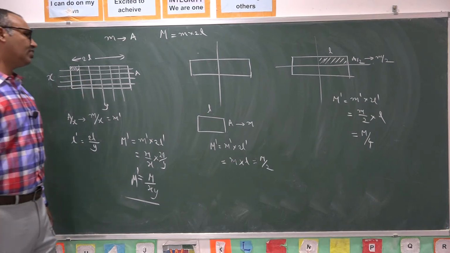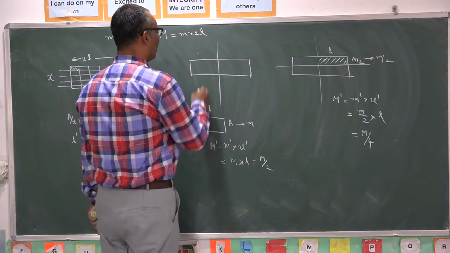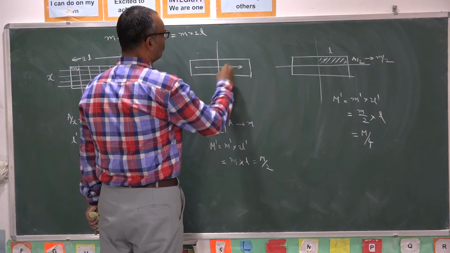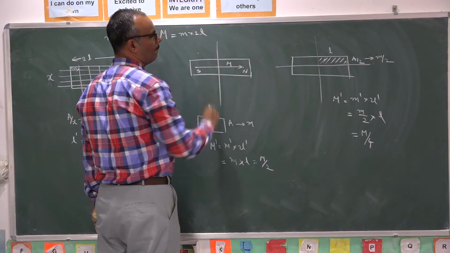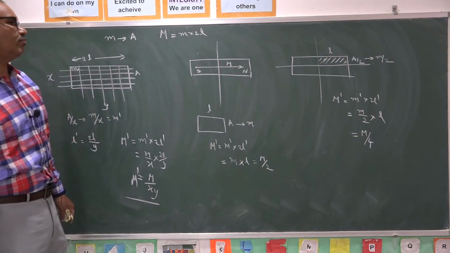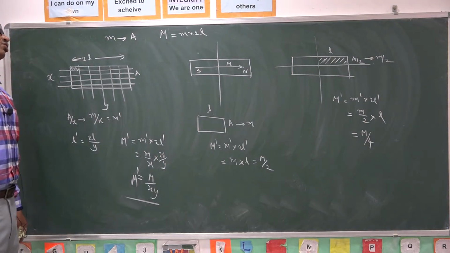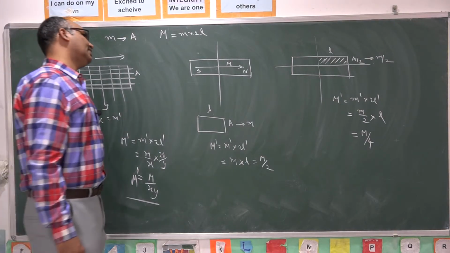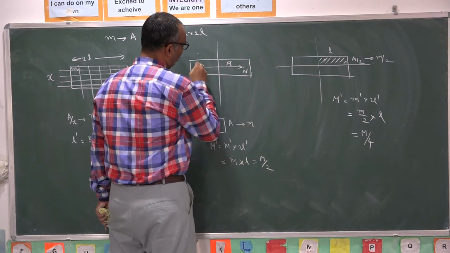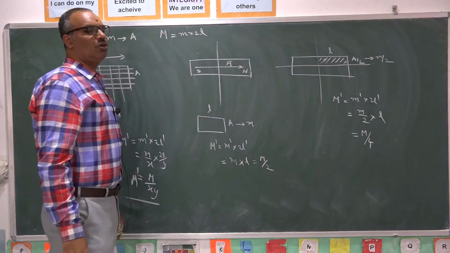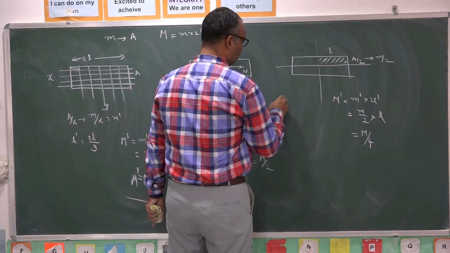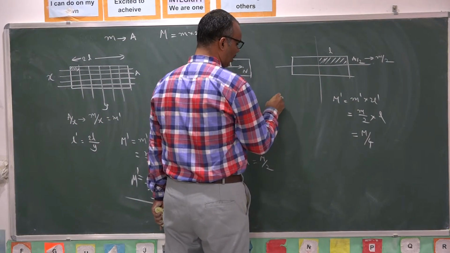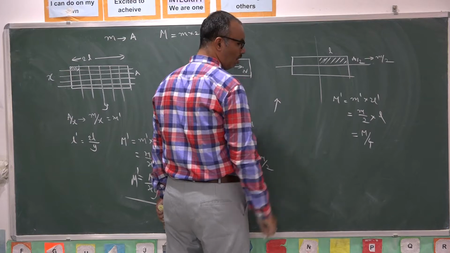What is the direction of this magnetic moment vector? Magnetic moment vector is always directed from south pole to north pole. Inside the magnet, the lines of force are going from south pole to north pole. Hence, we designate the direction of magnetic moment as always from south pole to north pole. In earlier discussion, we have shown atomic magnets with a small arrow mark.